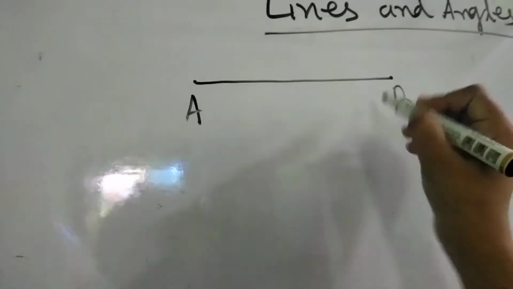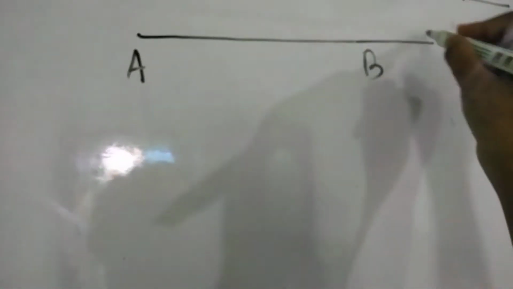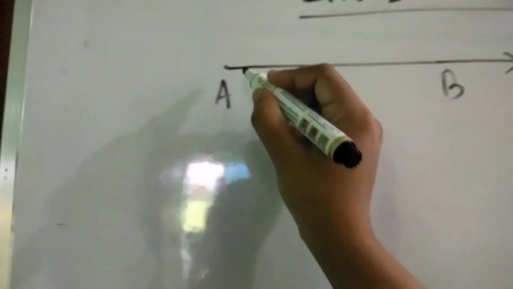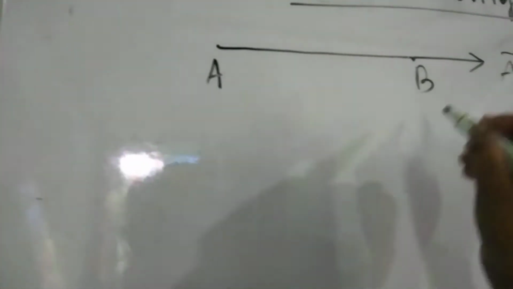So first I will talk about the line, and it is done in class 6 also. You know, this is one line segment. A line segment has two endpoints and we can measure its length, and it is written in this form. But if we produce the line segment AB in one direction endlessly, then it becomes a ray.